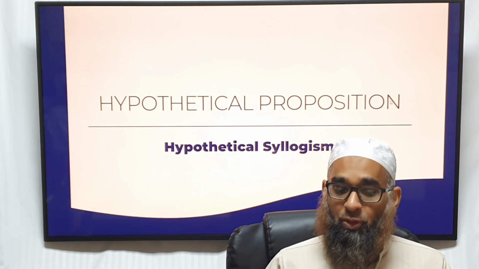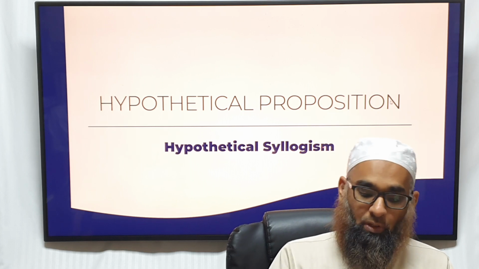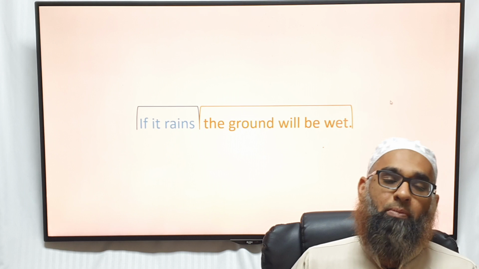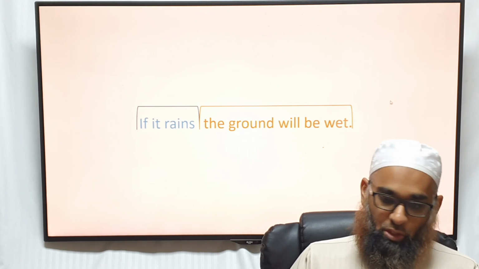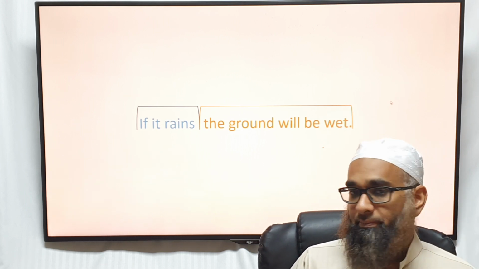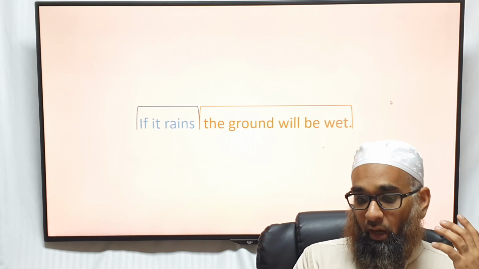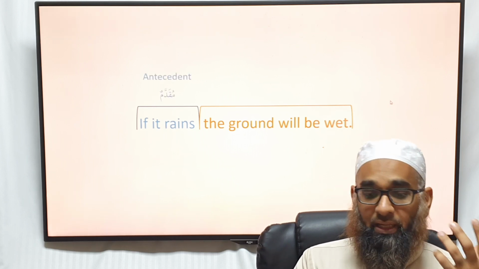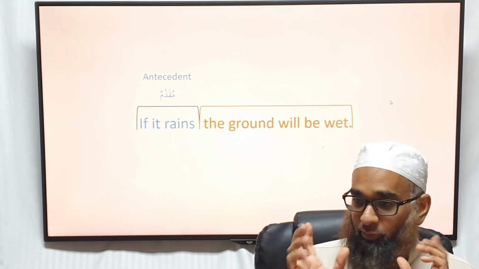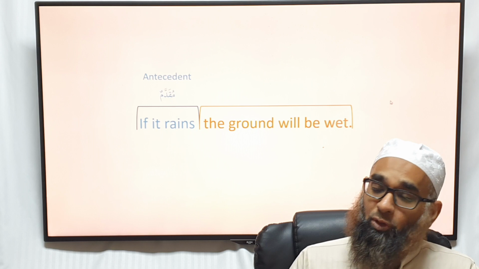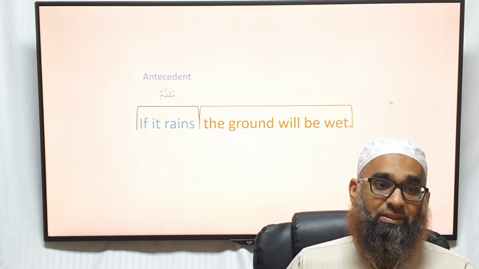Now we have a hypothetical syllogism. What does this mean? If it rains, the ground will be wet. So this is a hypothetical proposition. When you have 2 statements, and one of them is a conditional, the first one is called the antecedent.